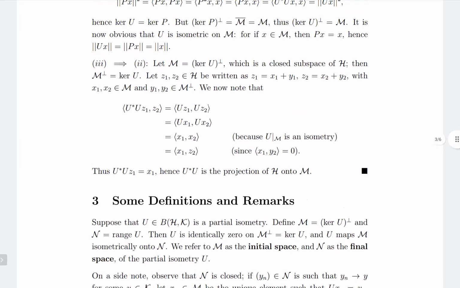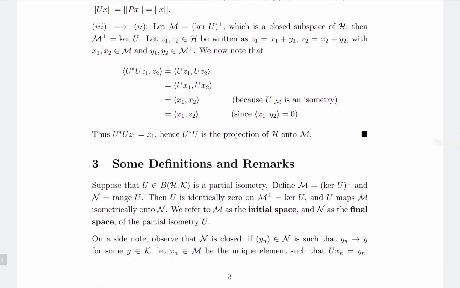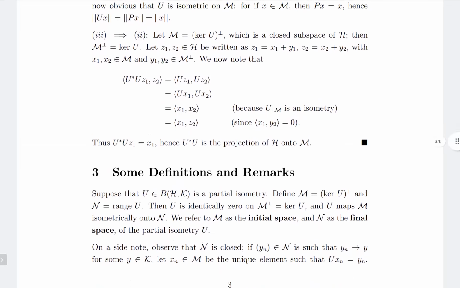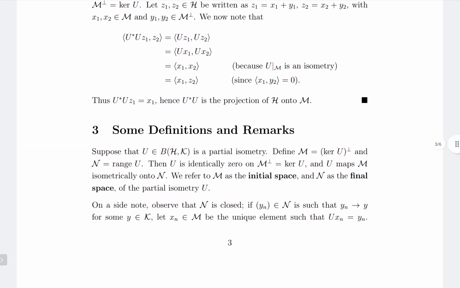So suppose that U is a partial isometry, and if we define M to be kernel U perp and N as range U, then U is identically 0 on M perp, which is equal to kernel U, and U maps M isometrically onto N. So this is what sir means.